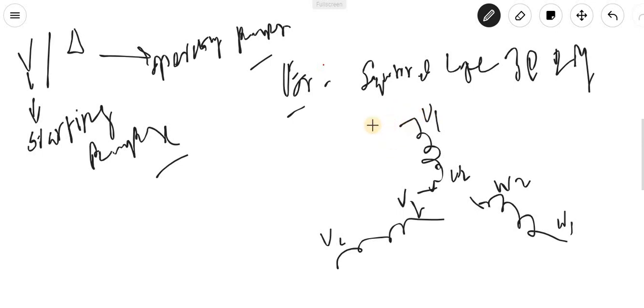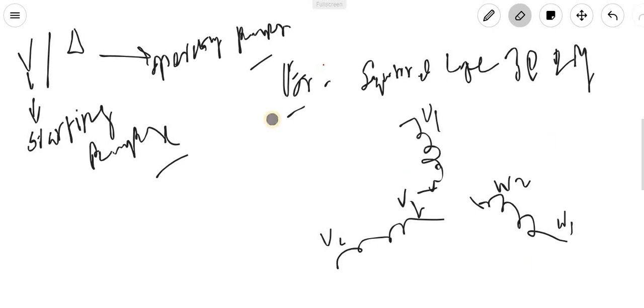Here you can put R1, R2, but since we will be discussing in the virtual lab, they have taken this notation V1, V2, W1, W2. So that's why I am taking this convention.